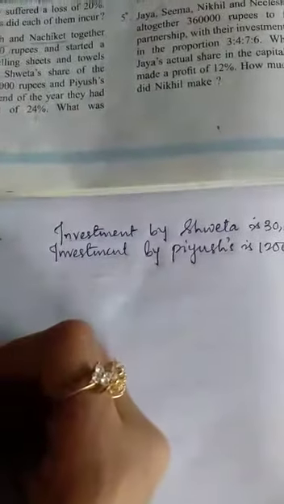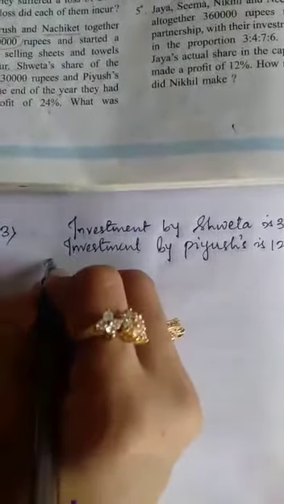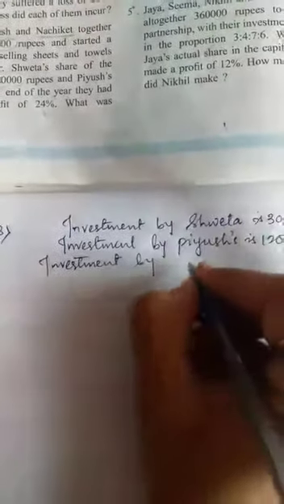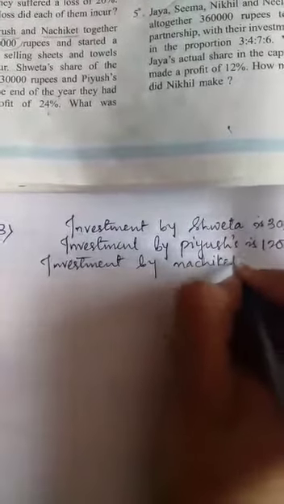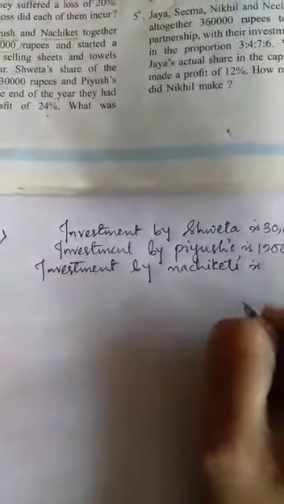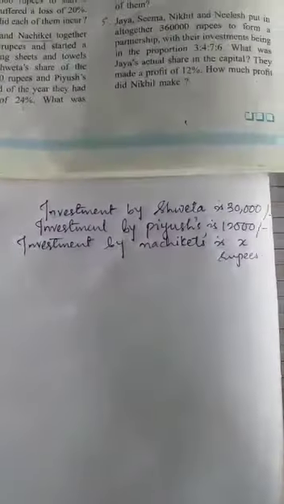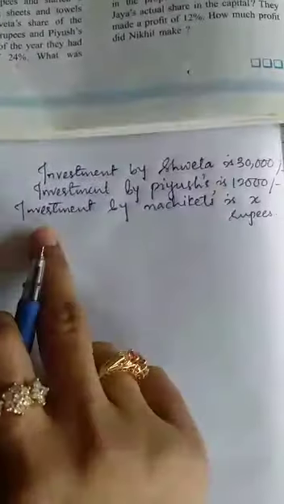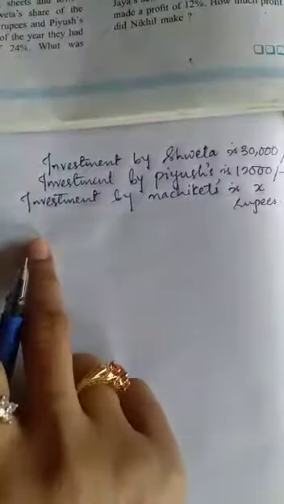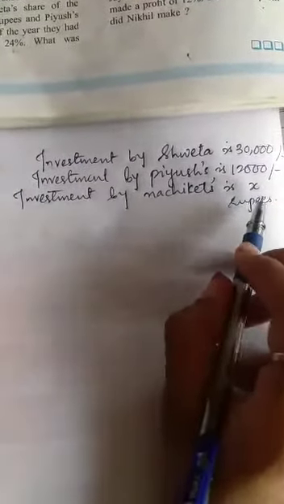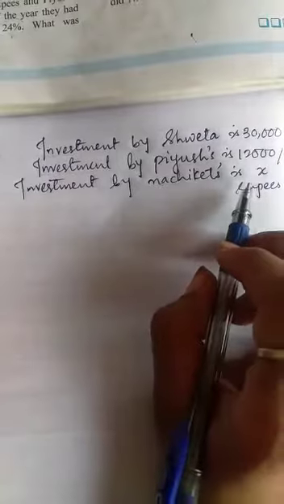We have to find out Nachiket's investment. So we have to write: investment by Nachiket is X rupees. X rupees, because that is not given, so we have to suppose. The investment by Shweta is 30,000 rupees, investment by Piyush is 12,000 rupees, and investment by Nachiket is X rupees, because we don't know what the investment of Nachiket is. So we suppose this is X rupees, and that you have to write.